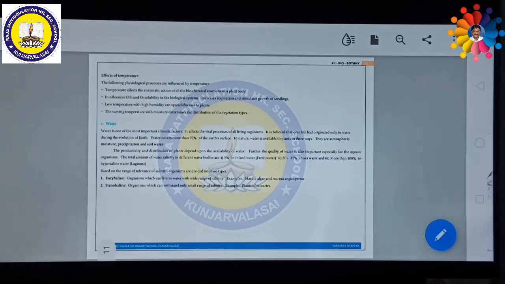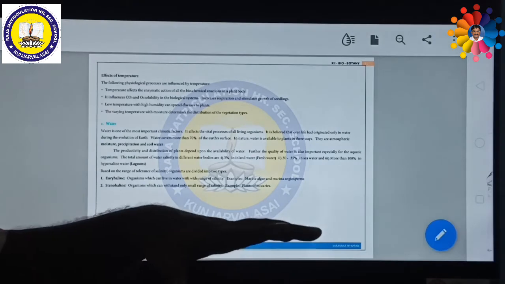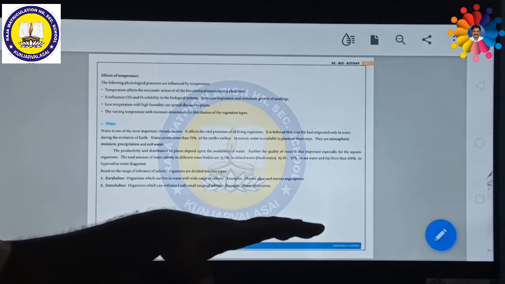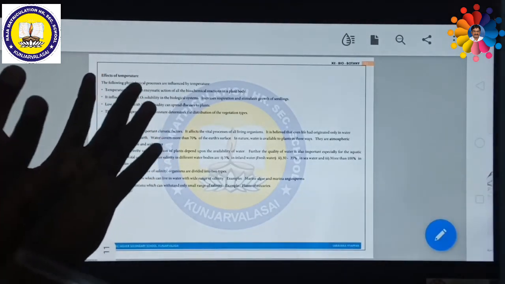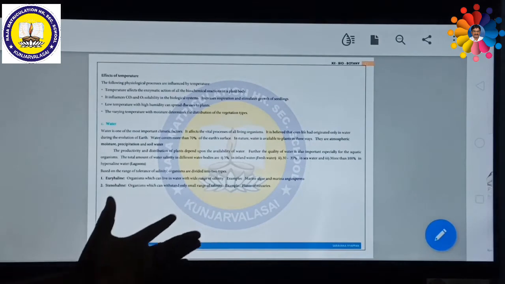These are called lagoons. Based on the range of tolerance of salinity, some organisms can survive in certain living places. Some plants cannot survive in high salinity conditions. But some organisms can survive in a wide range of salinity.